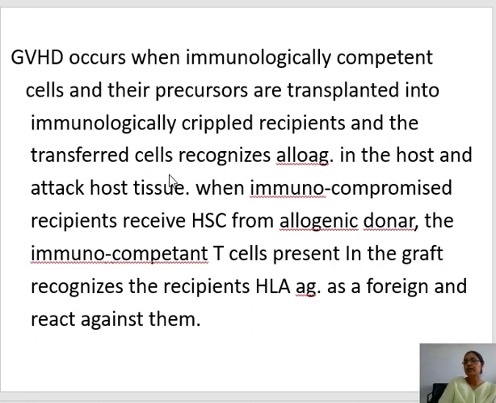The transferred cells recognize the alloantigen in the host and attack the host tissue. So the active cells of the graft attack the host tissue, because the host is weak due to suppression. When an immunocompromised recipient receives hematopoietic stem cells from an allogenic donor, the immunocompetent T cells present in the graft recognize the recipient's HLA antigen as foreign and react against them.